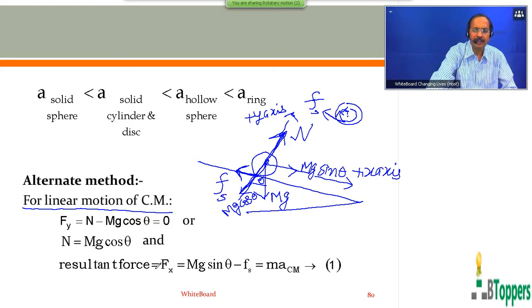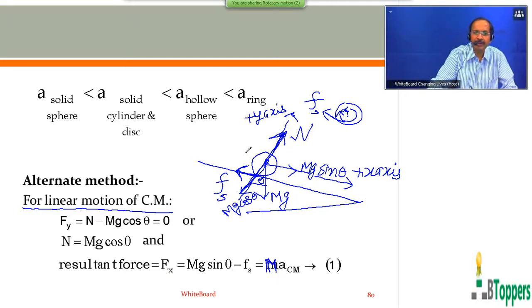So the resultant of all the external forces acting on the body, that is Fx, the x component of resultant force, you can write mg sin theta minus Fs. The component mg sin theta acts in the direction of linear motion of center of mass. So on the right side, you can write capital M here instead of small m. That correction you try to make.